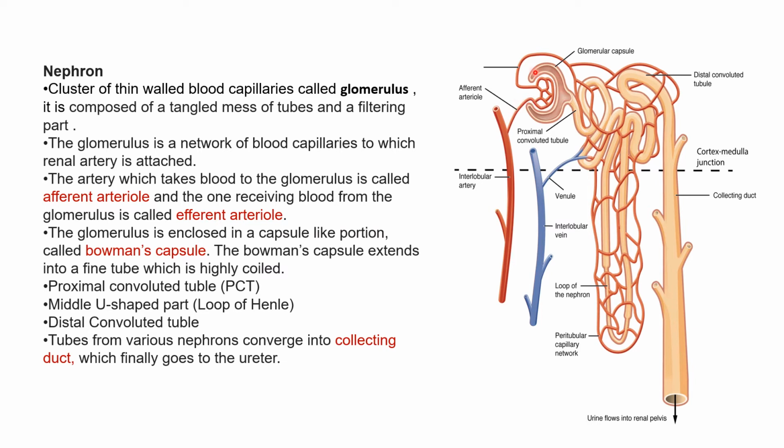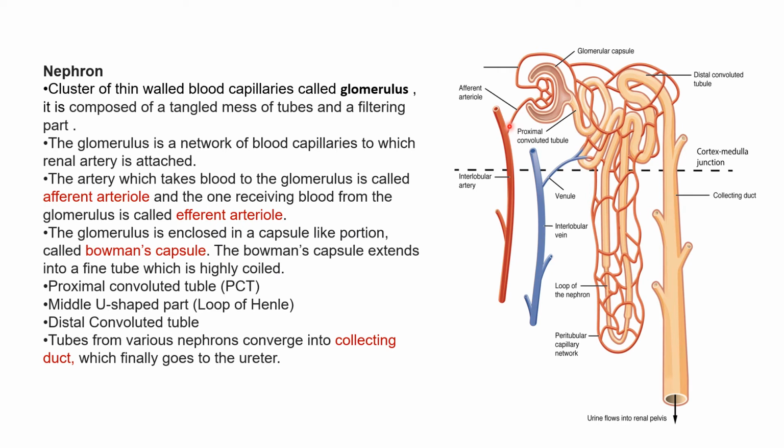into the Bowman's capsule. This is a Bowman's capsule, right? It enters and then it gets tangled and becomes a mess of tubes. Here it gets tangled and very small and thin capillaries are formed. If there is a mess of capillaries here, then it goes out. This is the efferent arteriole. It is going out. This is the efferent arteriole. This tangled mass is known as a glomerulus. This particular mass is known as glomerulus, right?